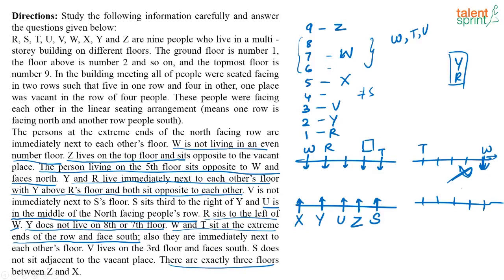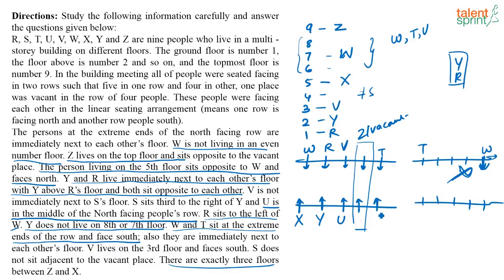I hope it is clear. See, we are at this point, right? When we are at this point, we know Z is sitting opposite to a vacant place. So the only place where I can fill Z and the vacant place is here. That is the only empty place where I can put people in two opposite places. Only this place is remaining. So one has to be Z and one has to be vacant. Now I know one of the other persons who is facing south is V, so obviously this has to be V. So this has to be Z or vacant. We don't know which is Z and which is vacant.